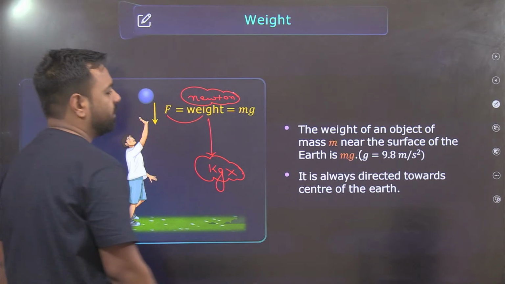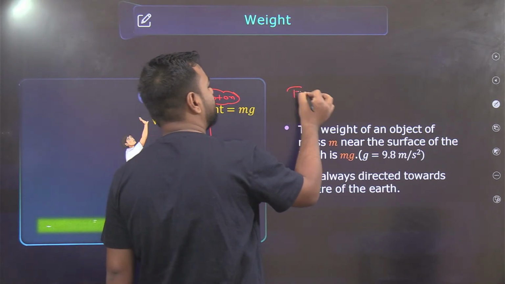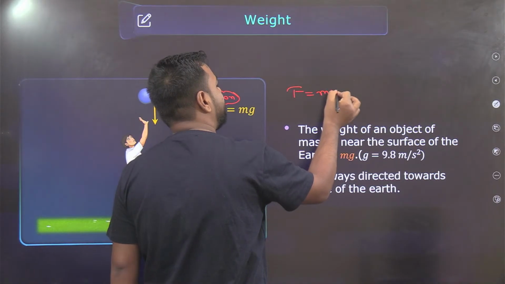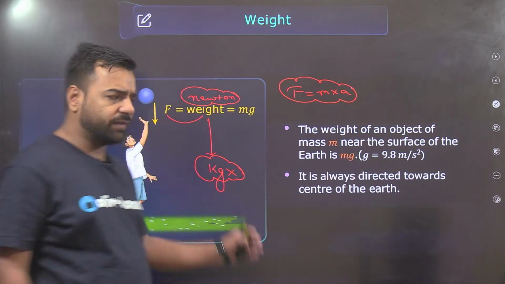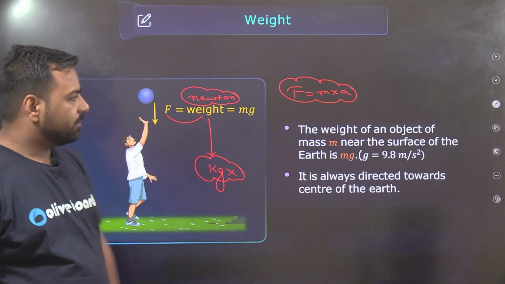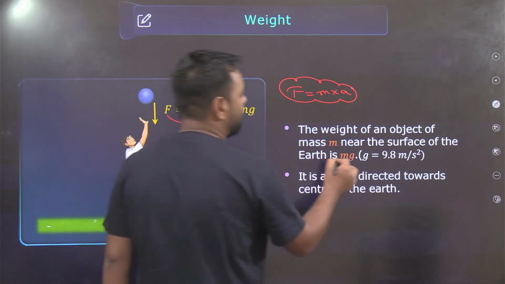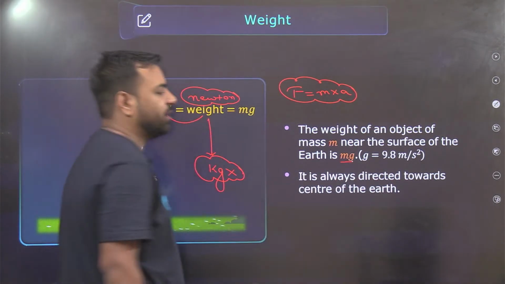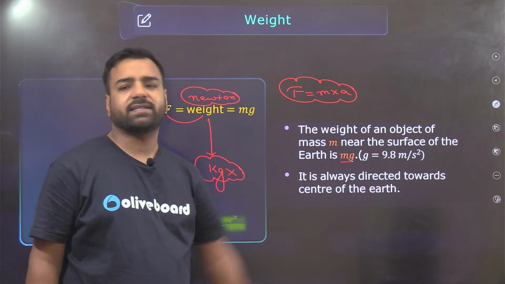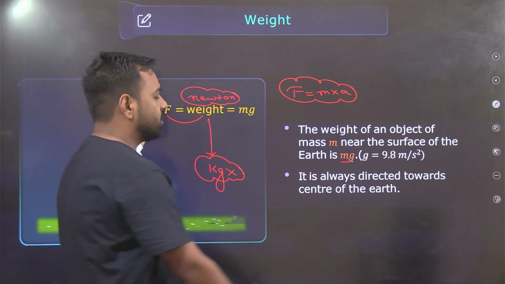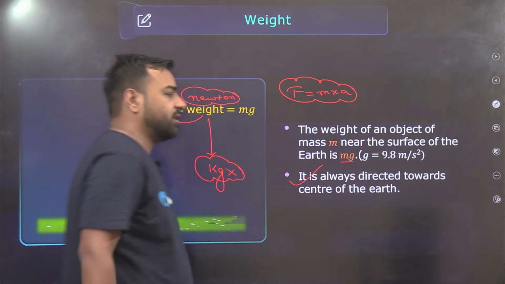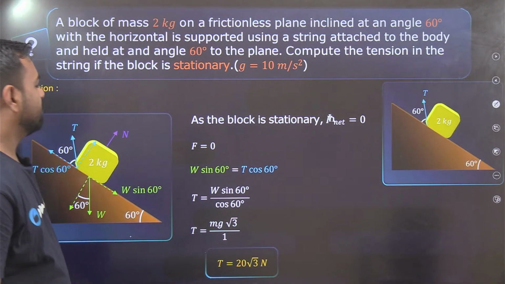What's the formula for the weight? Sorry, what's the formula for the force? This is m into a, which is derived from the second law of motion, which we'll see in the next slide. But the formula for the weight is m into g, where g is acceleration due to gravity. They have the same unit, where g's value is 9.8 meter per second square. It is always directed towards the center of the earth.